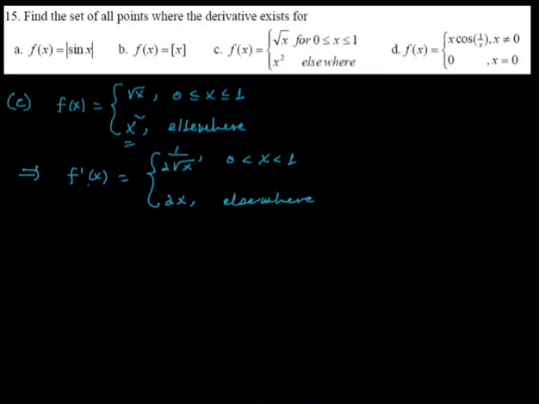Okay, so this is the derivative. We can observe that here we cannot substitute 0, so f derivative cannot be 0. So f derivative exists everywhere on the real numbers except 0. It can be any number except 0.